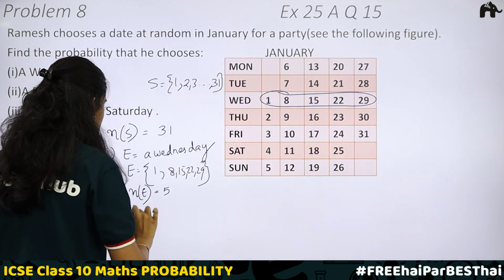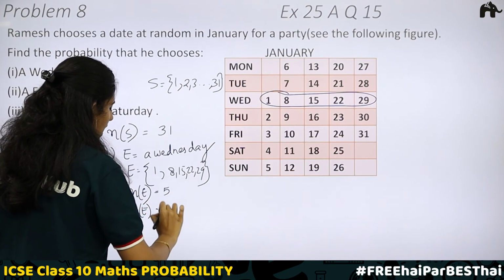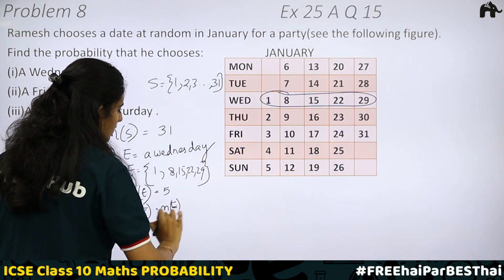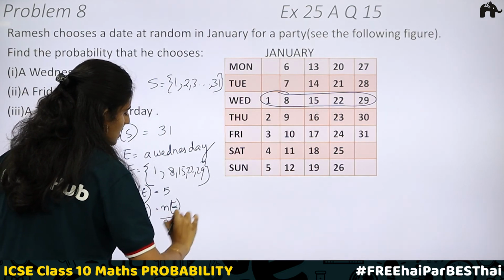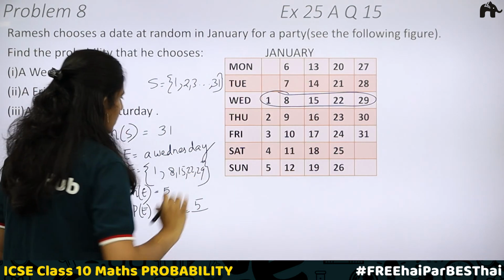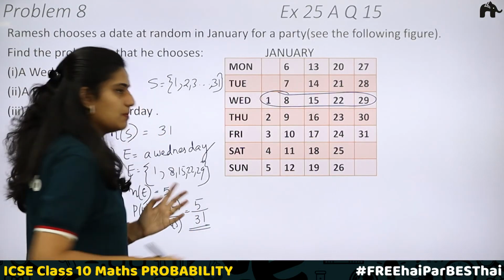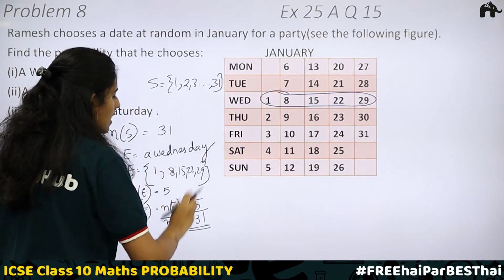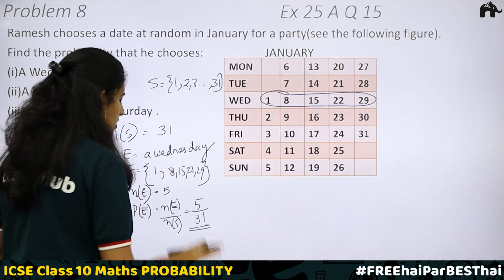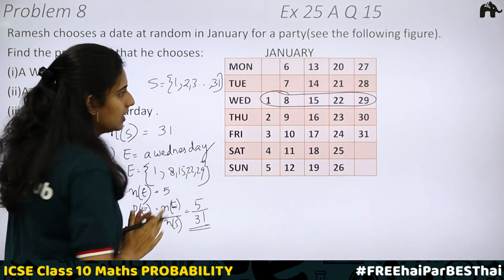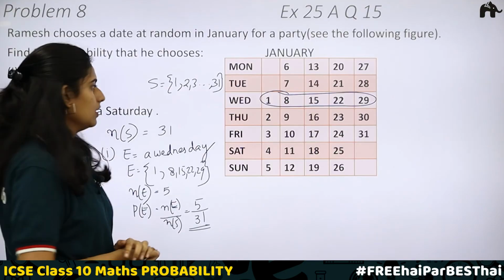Then the probability of the event, N of E divided by N of S, is equal to 5 divided by 31. 31 is a prime number, so we cannot cancel, and 5 is also a prime number. We cannot reduce further. 5 by 31 you will be getting.